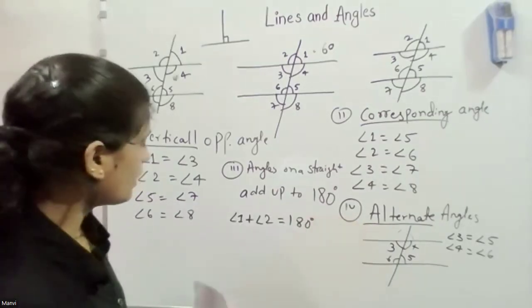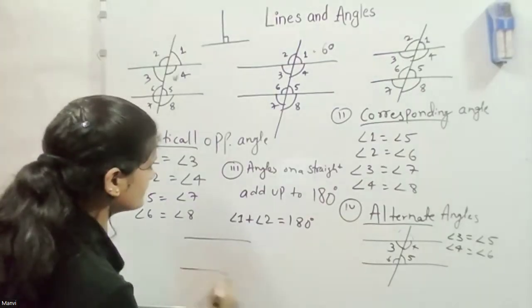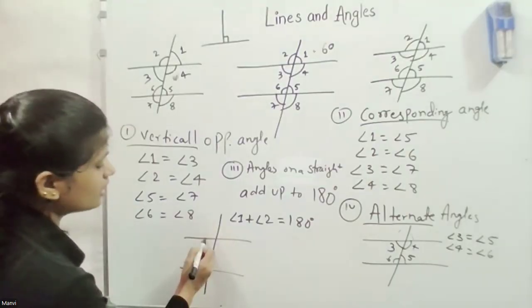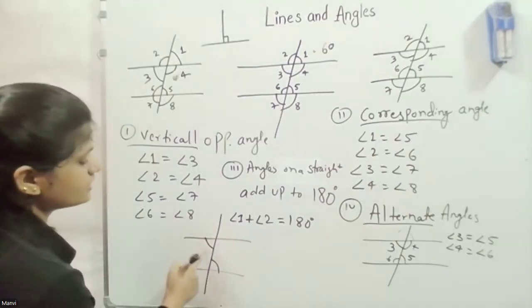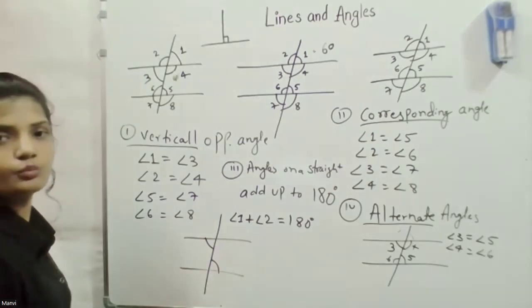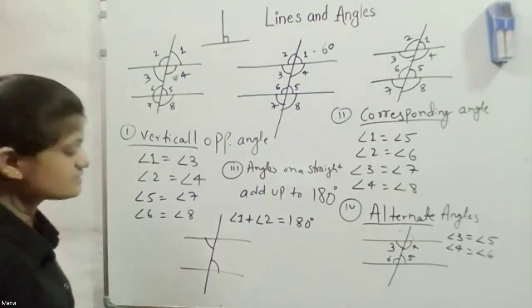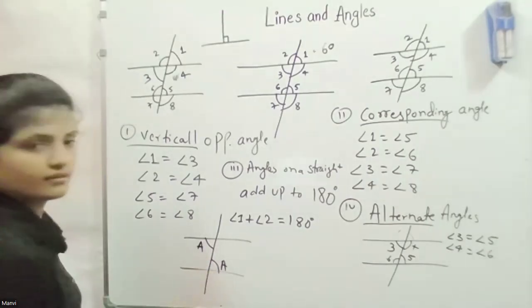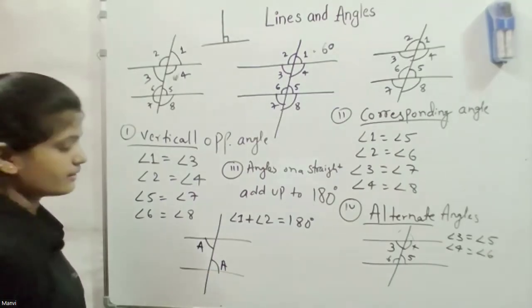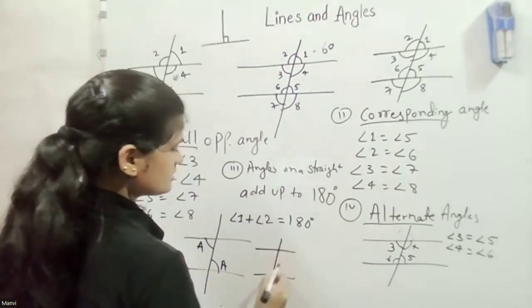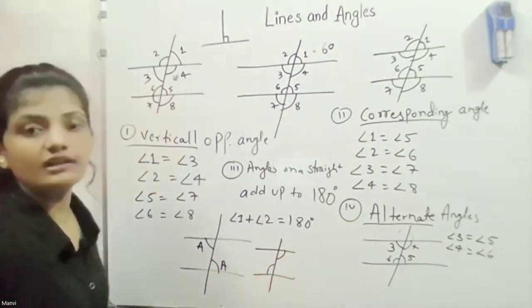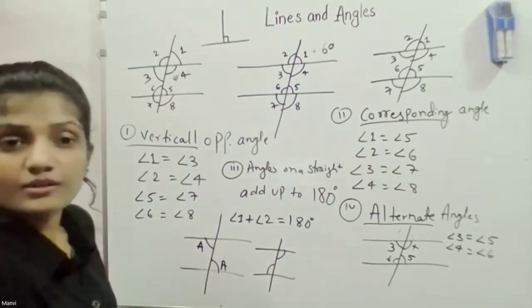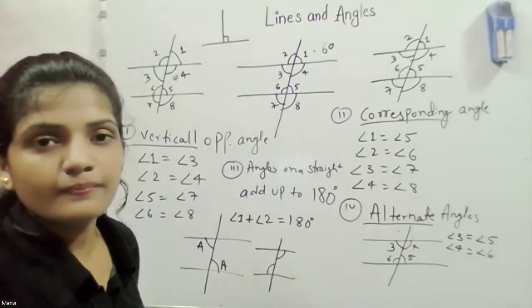Yeah. Okay, so alternate angles look like this. When there are two parallel lines and one transversal, alternate looks like this. These are two pairs of alternate angles, which means if this angle is A, then this is also angle A. Here one more pair is this. They are alternate, that will be B. And alternate angles are equal, right? I understood.